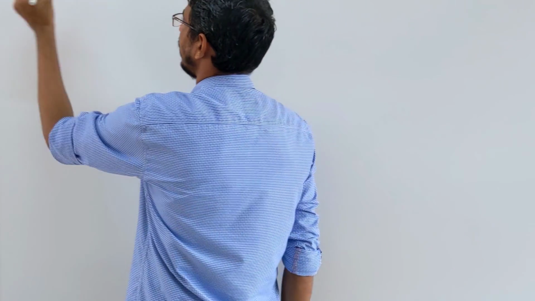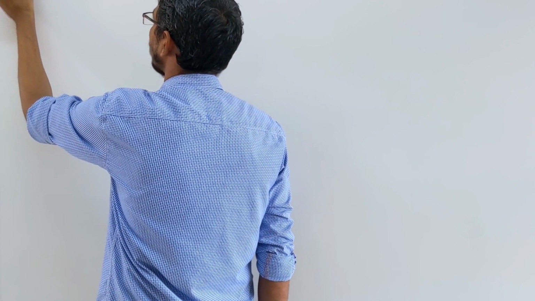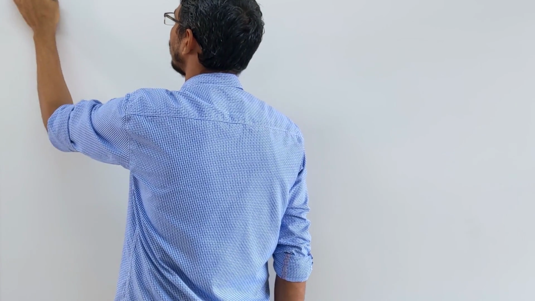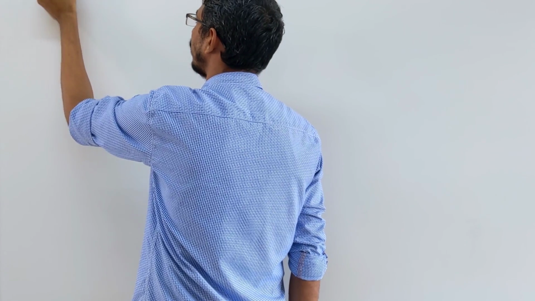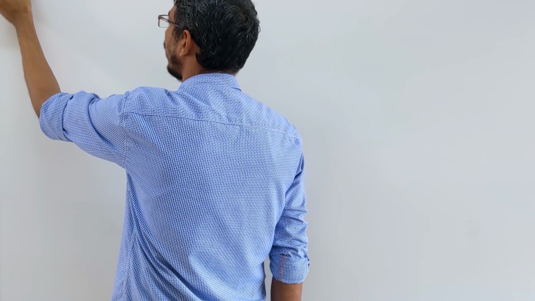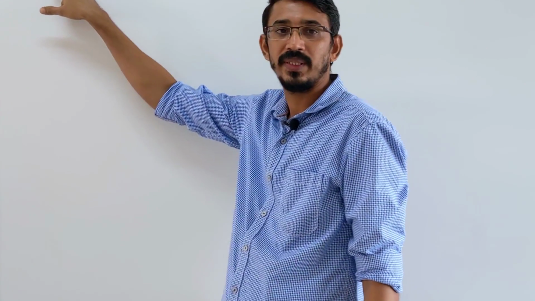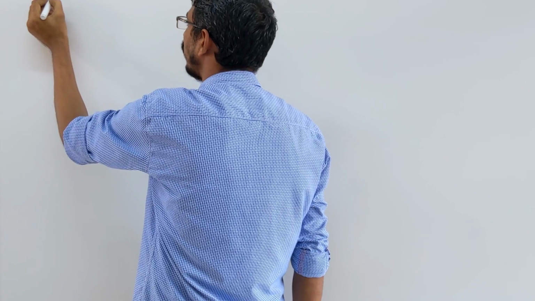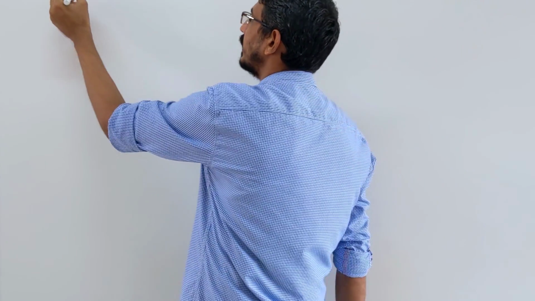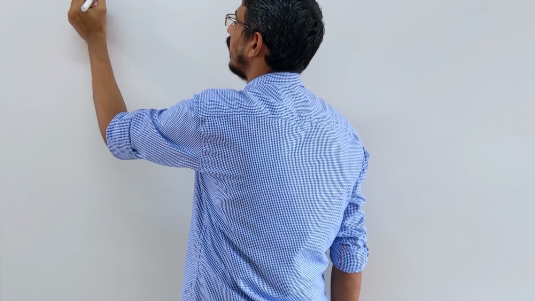As I said, the force between two charges placed in air is k q1 q2 by r square, that is, 1 by 4 pi epsilon naught times q1 q2 by r square. This is the force in air, or vacuum, or free space, so you are using the permittivity of free space. Now these charges are placed inside a medium. Then the force in the medium, any medium, is 1 by 4 pi epsilon of the medium times q1 q2 by r square. We write this symbol only to represent the medium.